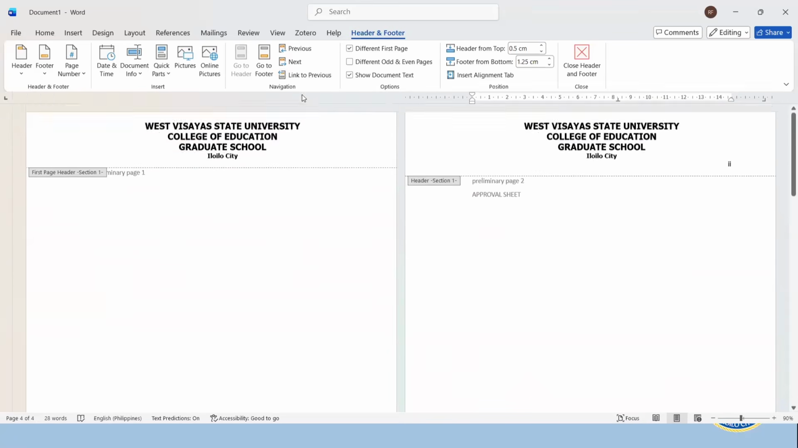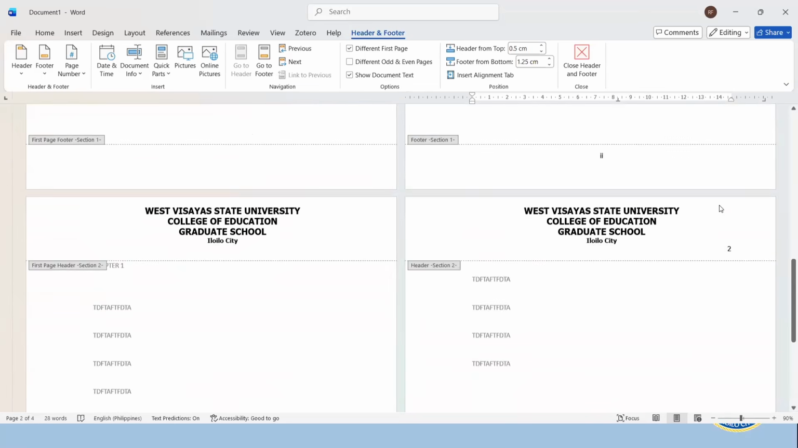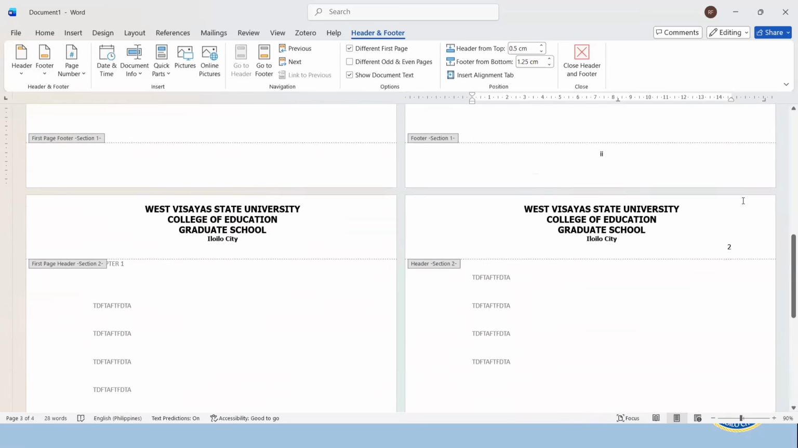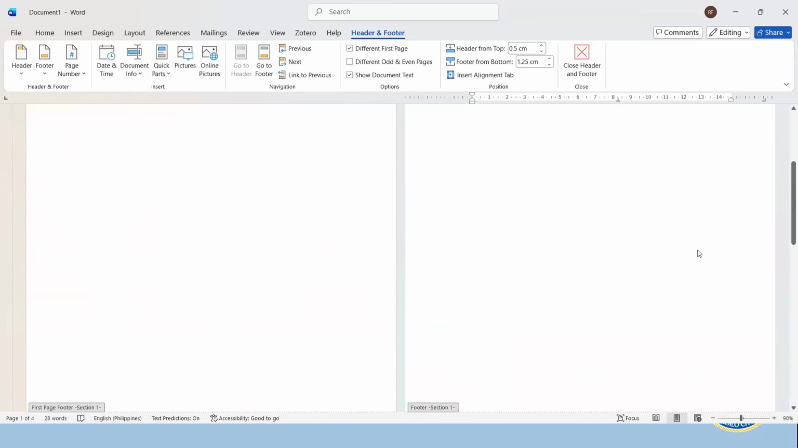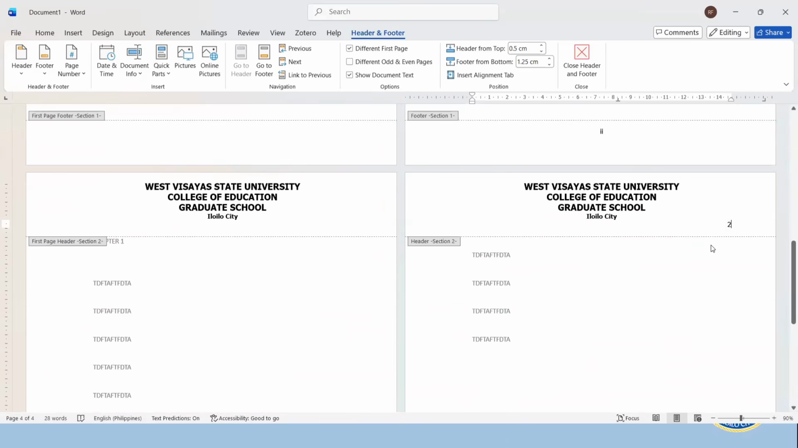Okay, let me unlink first the first chapter and I'll delete this. Okay, good. Again, I just would like to highlight there is a need for us to unlink even the second page of the first chapter so that the pagination of the preliminary pages and the chapter pages will not affect each other. All right.